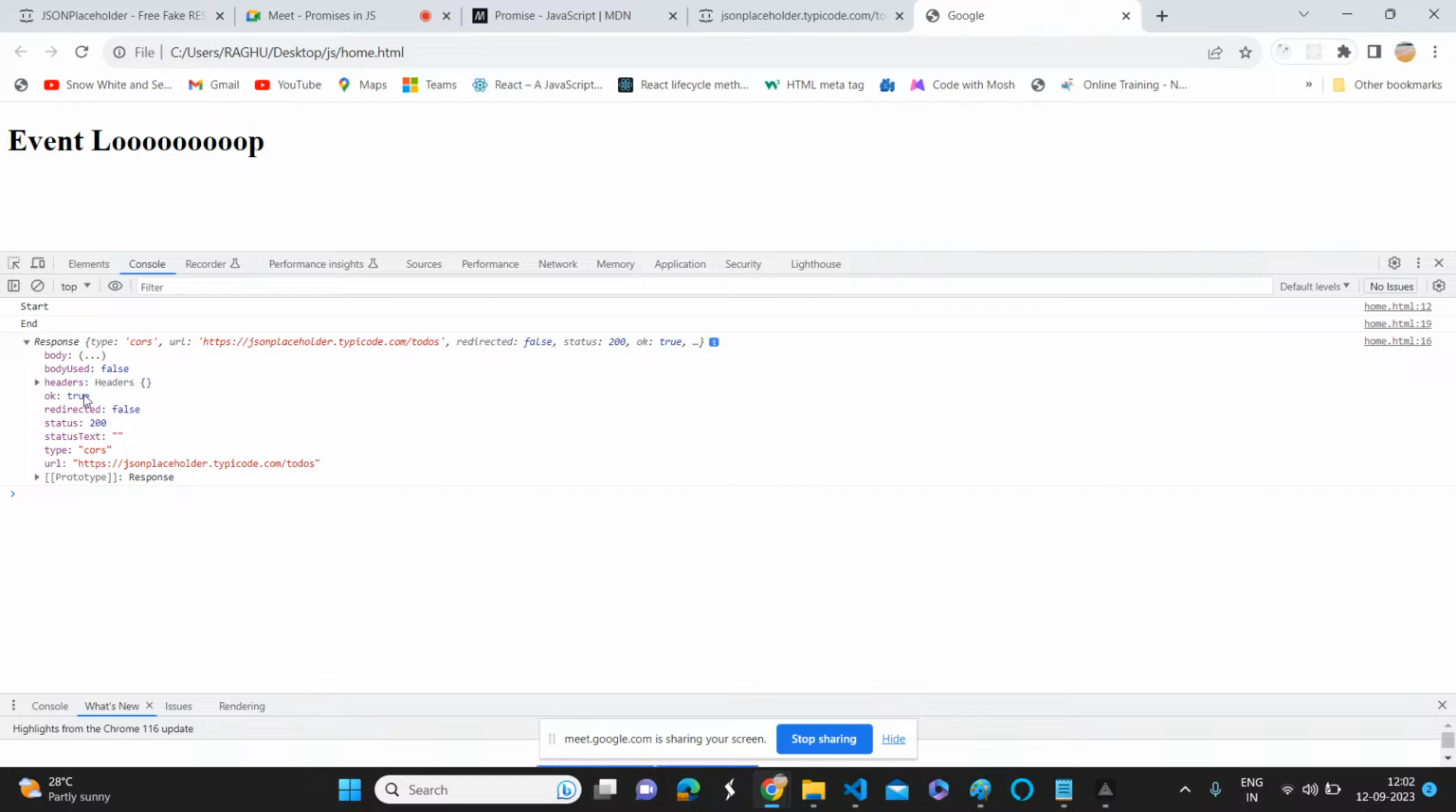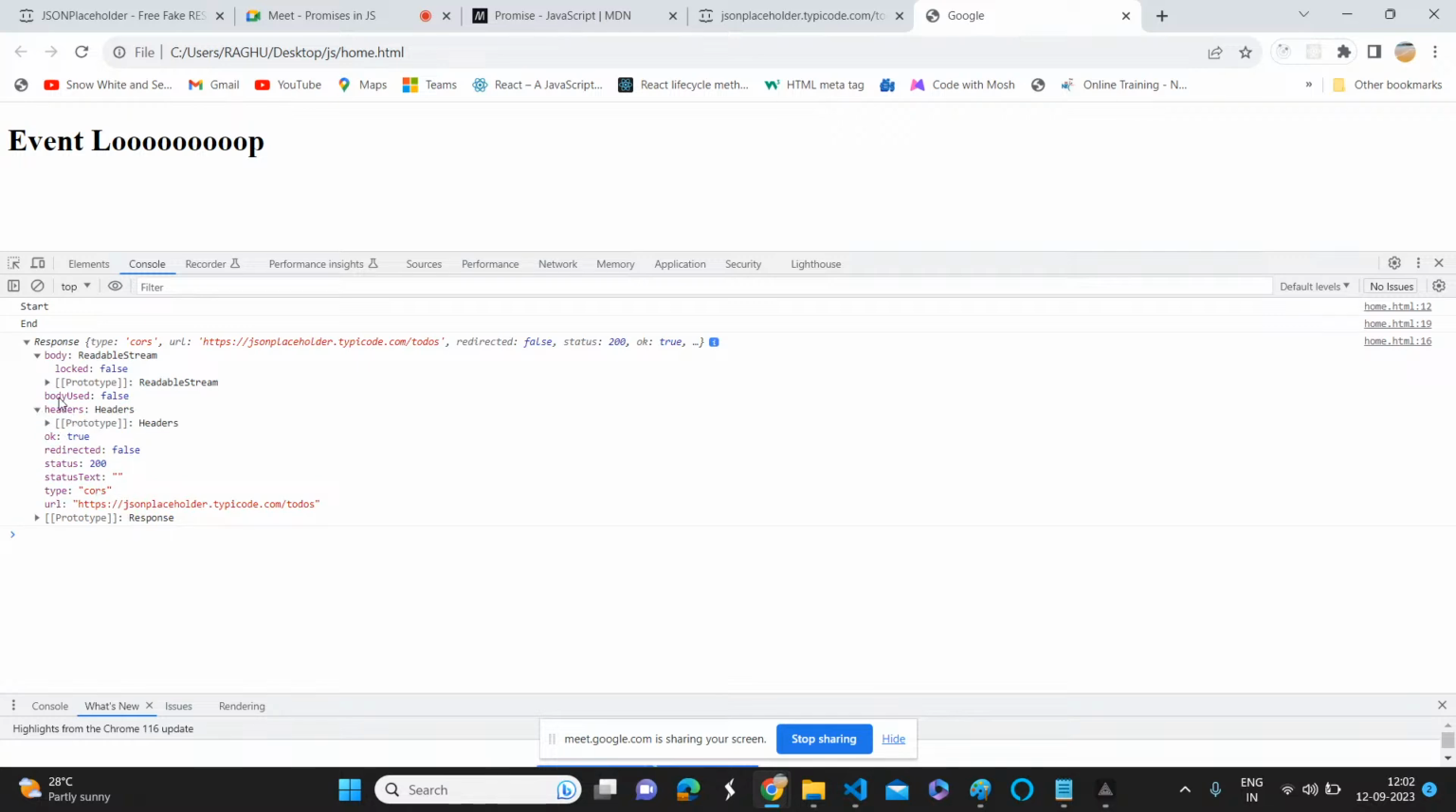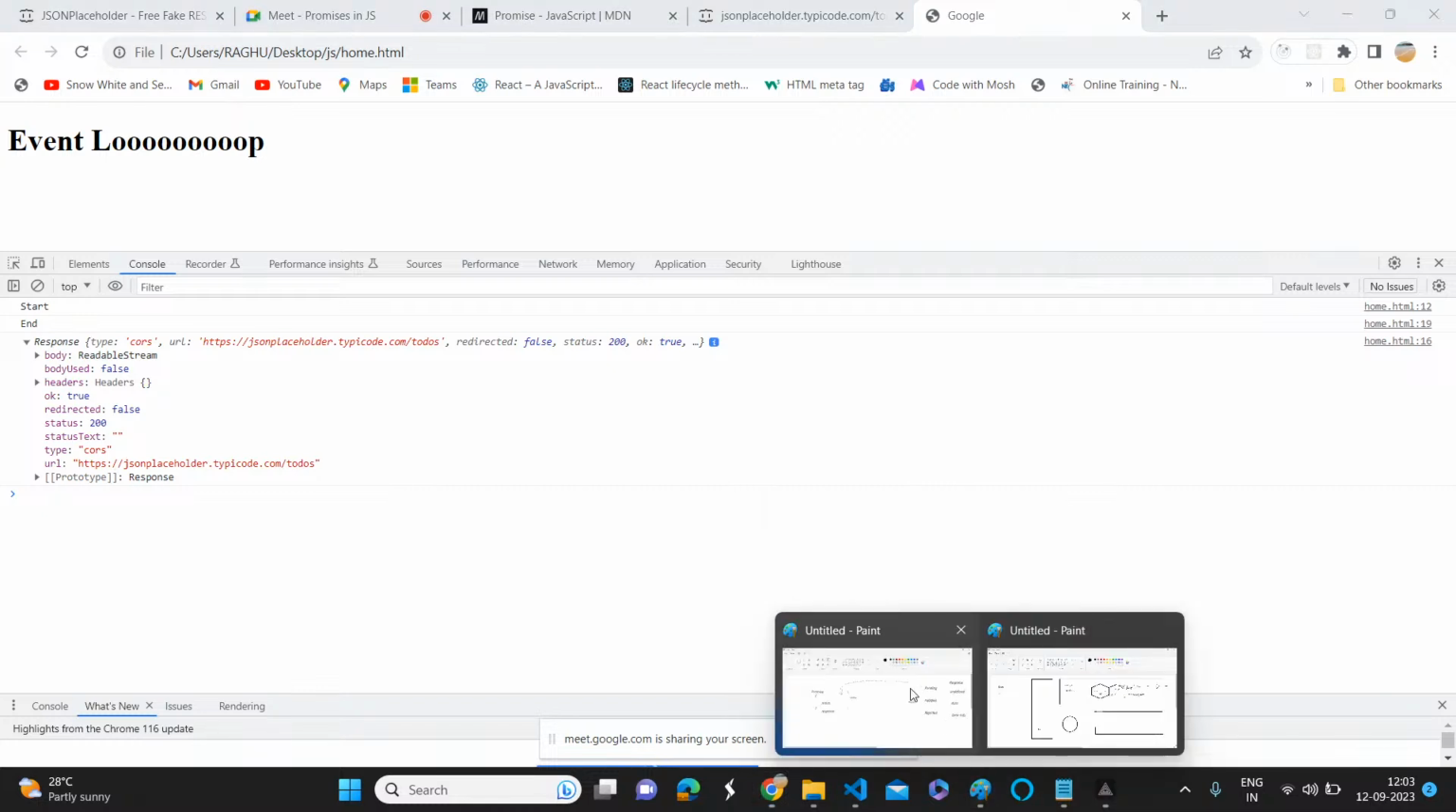So now observe carefully. This is the response. This is not a promise. This is a response. Don't worry, don't try too much. Here the status code is 200, meaning it is successful, and we got the data. Where is the data? Body. Maybe here. Actually, what will happen? Once you get the data into that promise, the response will come in which format? Which format?